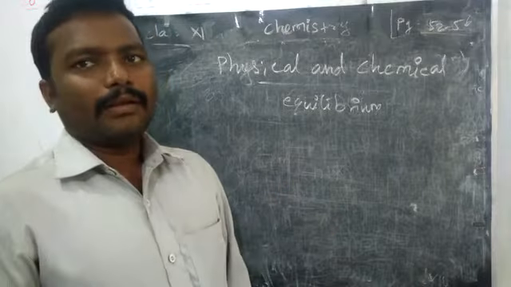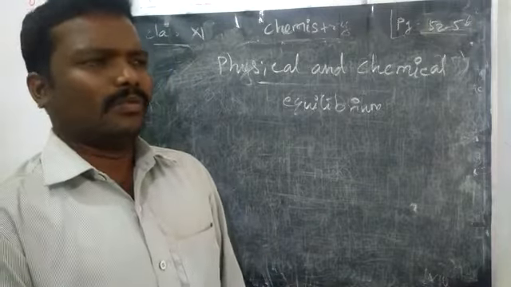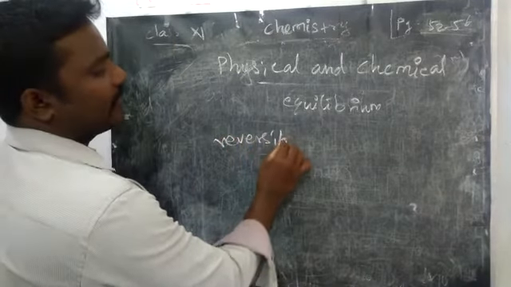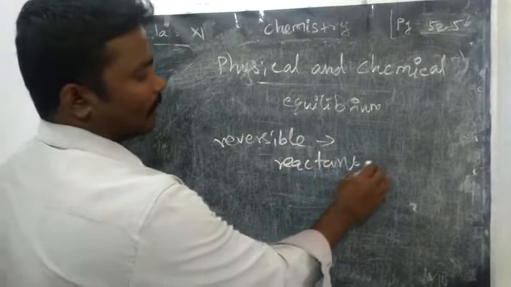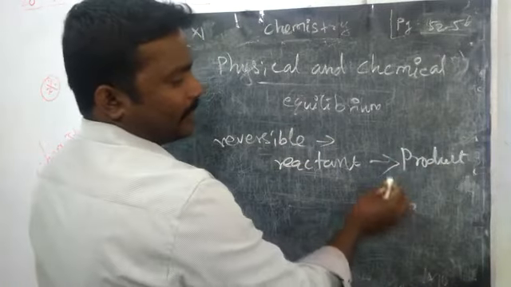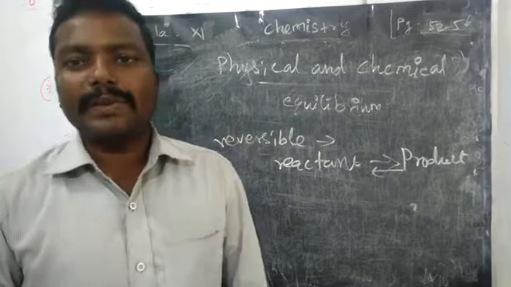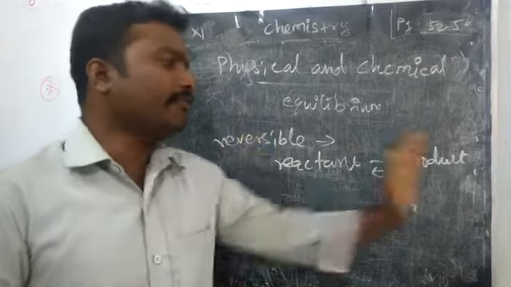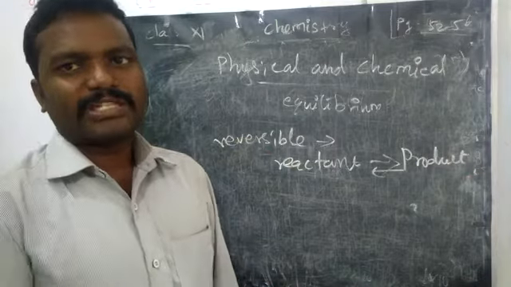Very good. But in the chemical change itself, some reactions are reversible. What is reversible? Reversible means the reactant may form product, but the product after some time again forms reactant, that is a reversible reaction. Here we can say the rate of forward reaction is equal to the rate of reverse reaction. Okay, that means backward reaction.